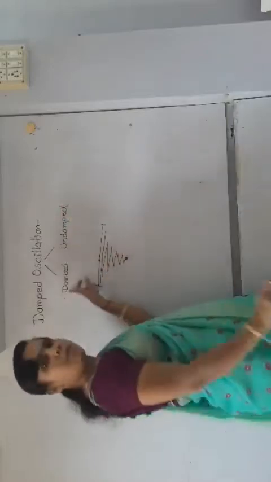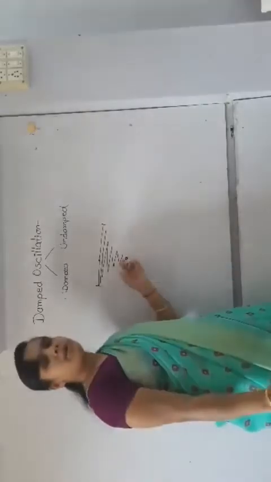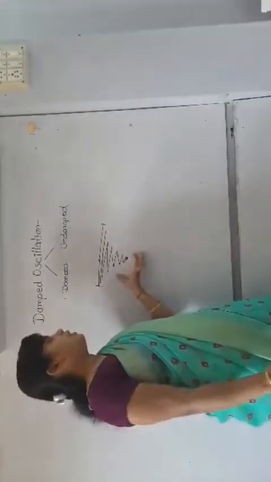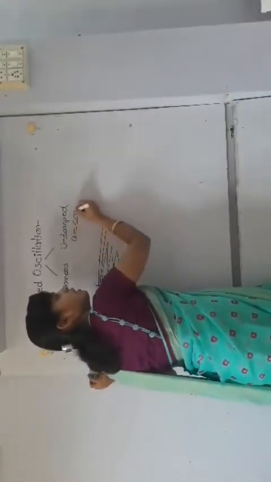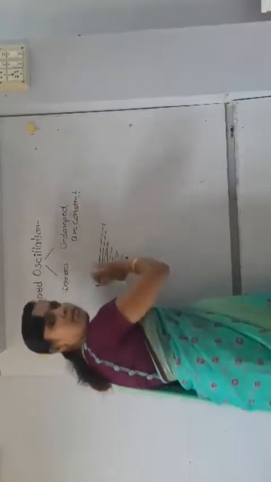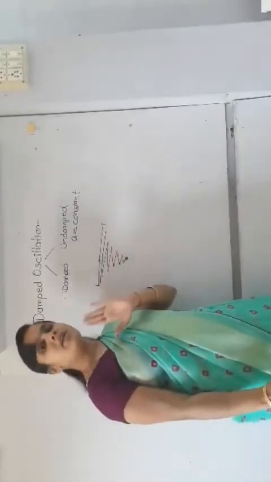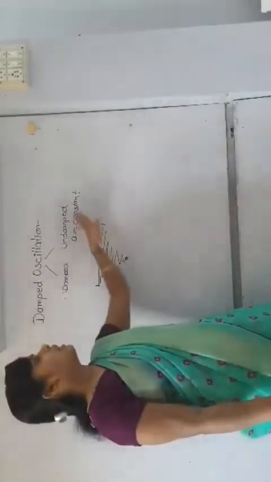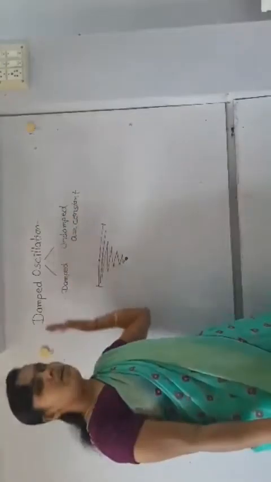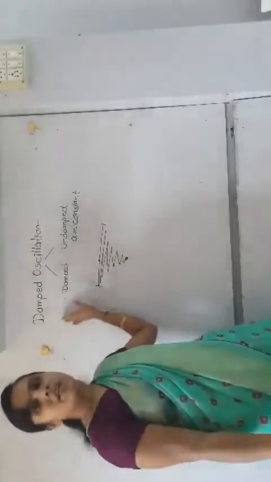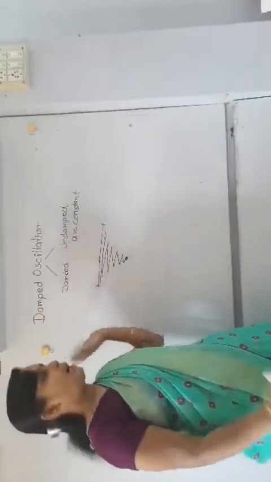In damped oscillation, the amplitude goes on decreasing, and after some time the body comes to rest. If the amplitude remains constant during the whole period of oscillation, meaning there is no change in amplitude, then it is called undamped oscillation. Fortunately, in your 12th syllabus, there is only the concept of damped oscillation, so here we are going to discuss that.